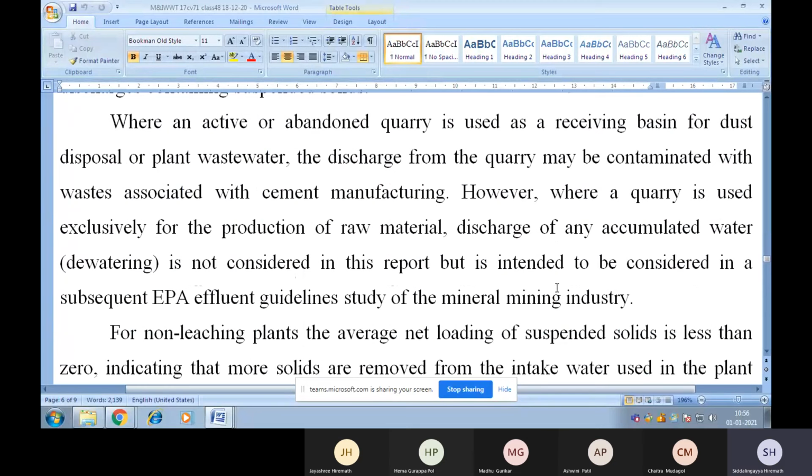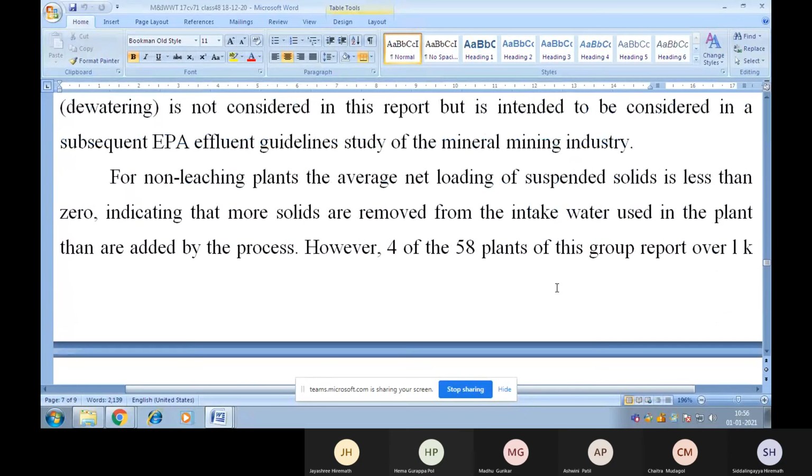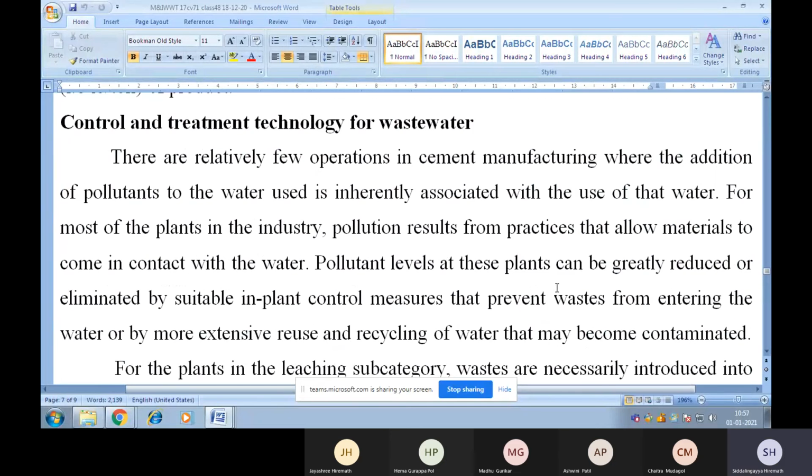However, where a quarry is used exclusively for the production of raw material, discharge of any accumulated water is not considered in this report but is intended to be considered in a subsequent EPA, that is Environmental Policy Act, effluent guidelines study of the mineral mining industry. So this is the explanation regarding the sources of wastewater generated in the cement industry, and I have also discussed the quantity. Now come to the control and treatment technology for wastewater.